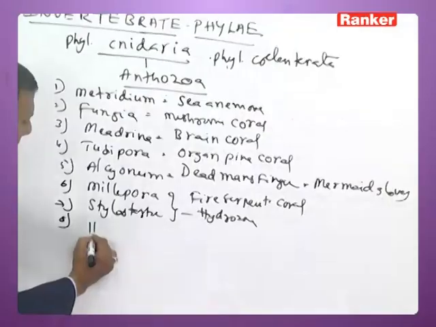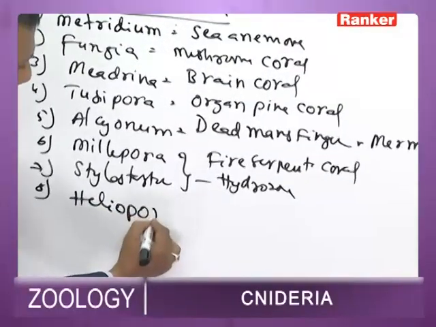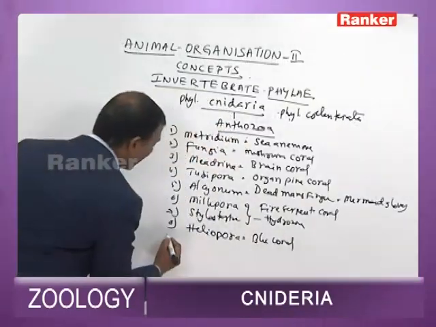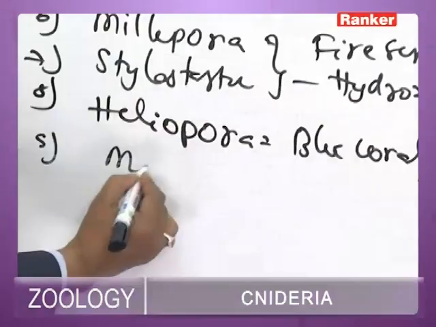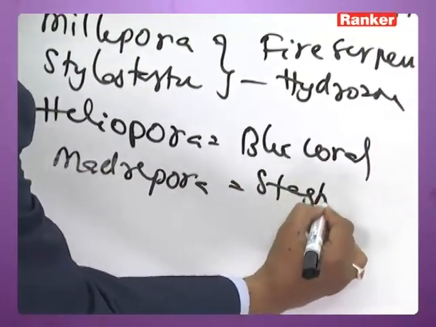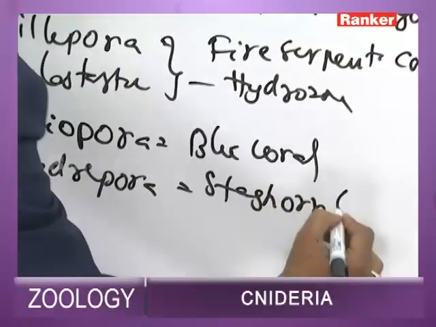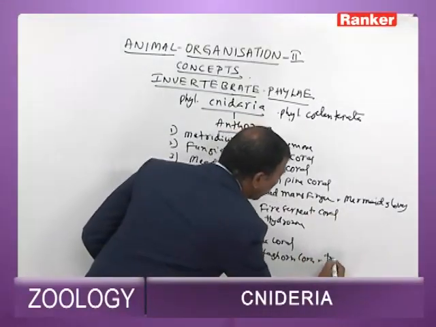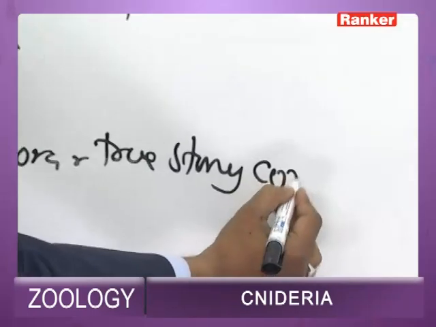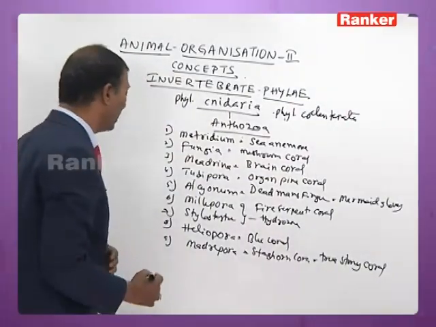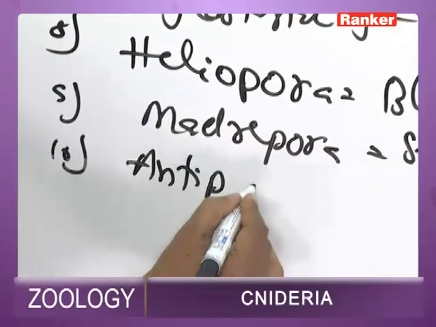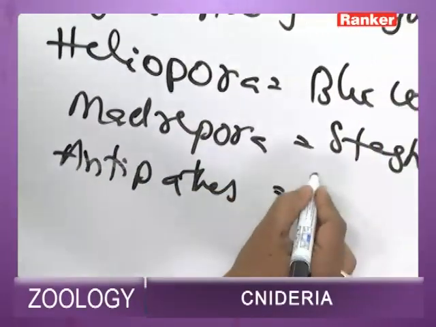Apart from this, you can also note Heliopora, blue coral, Madrepora, staghorn coral or true stony coral, and Antipathes, black coral.